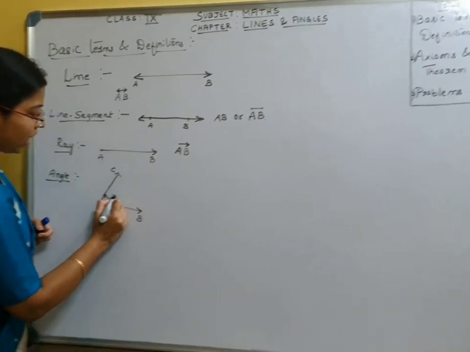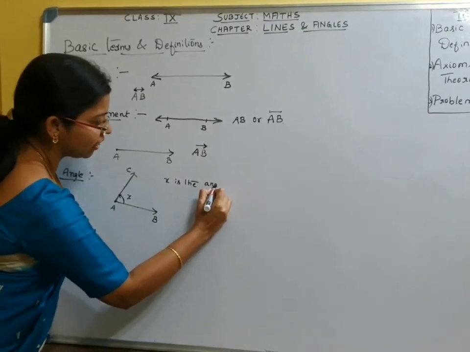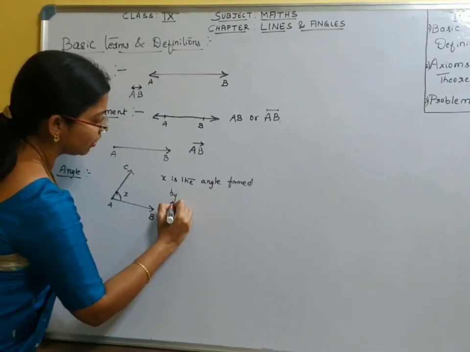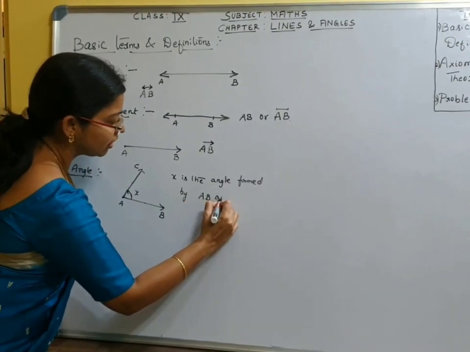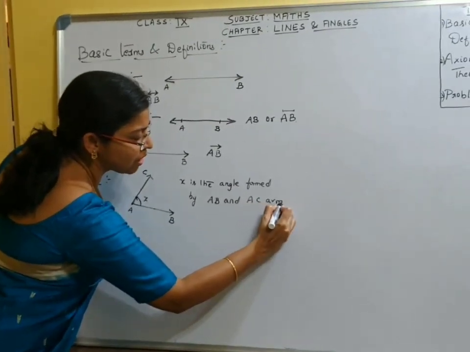This is called an angle formed. We can call it X. X is the angle formed by AB and AC arms. We call them arms.